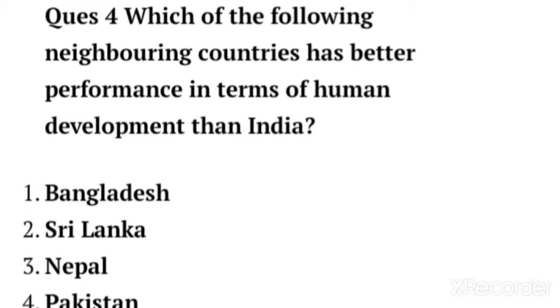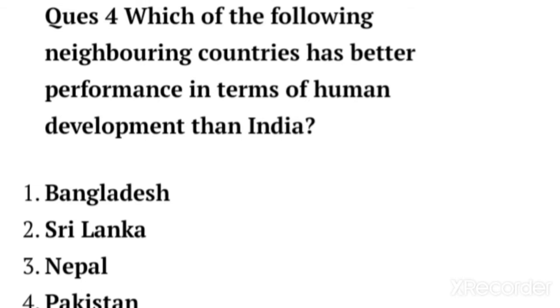The correct option is the second, Sri Lanka. Sri Lanka has better human development than India, and the remaining 3 have lower human development than India.